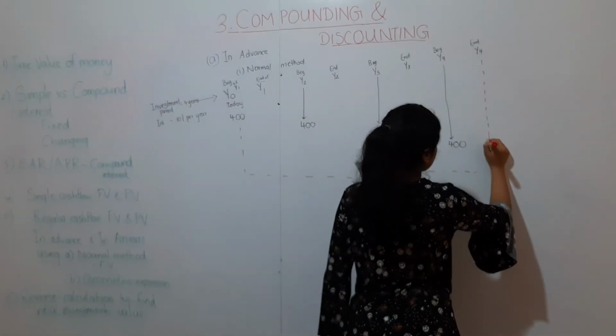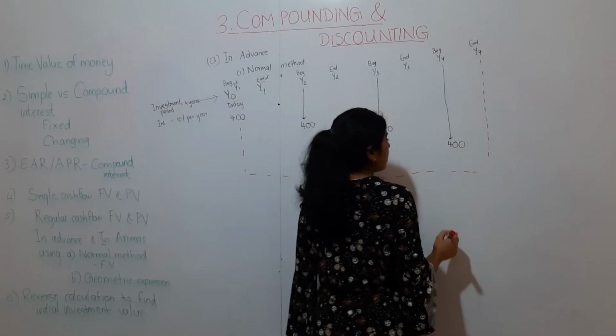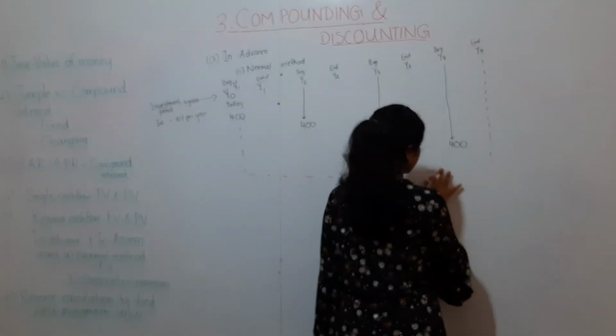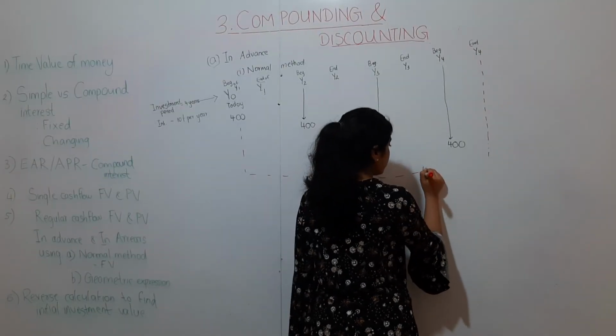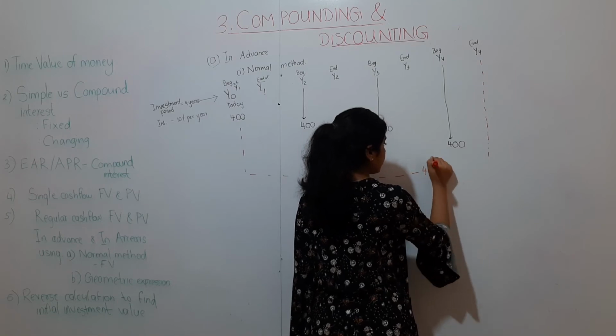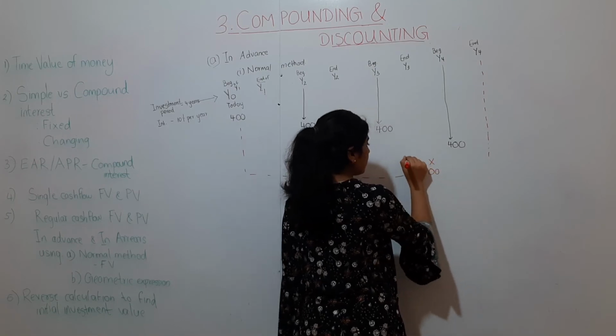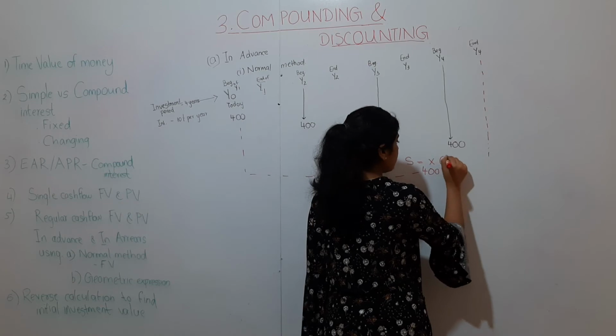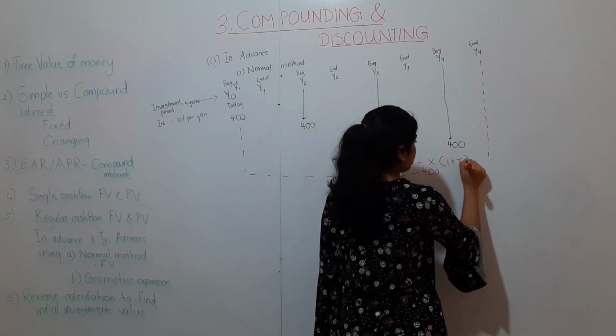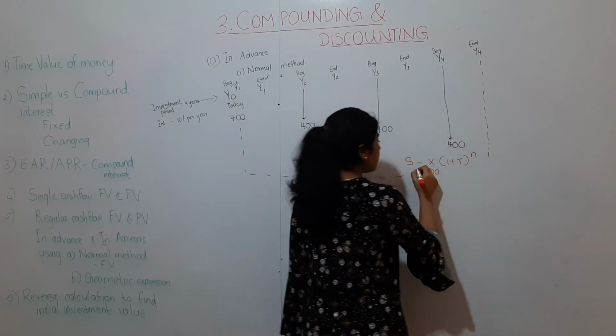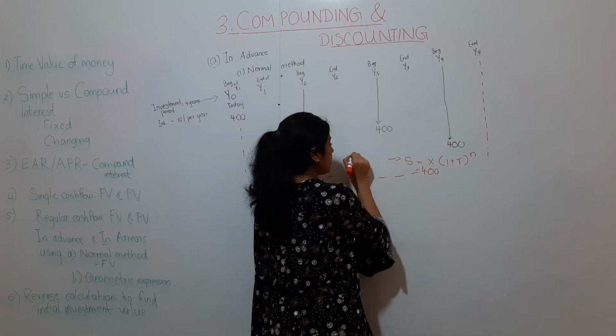What will happen? Okay, it will be 400 is x, where the formula of future value is x into 1 plus r to the power n. Compound interest formula.